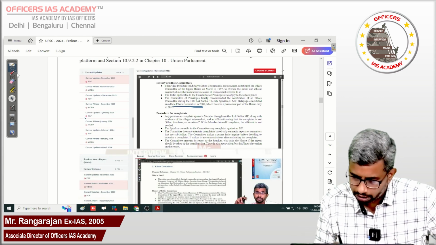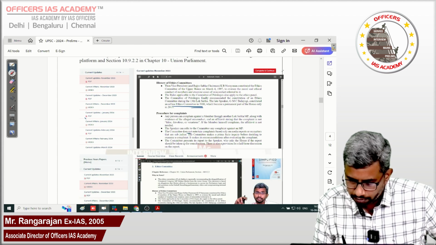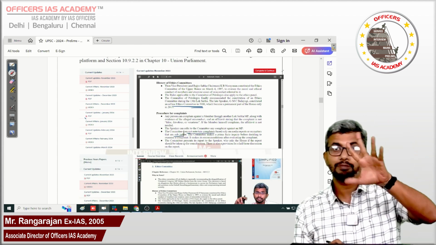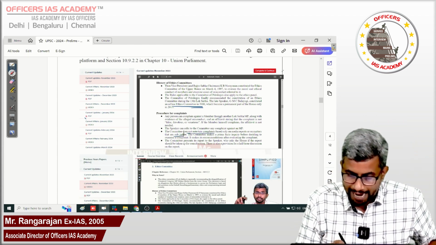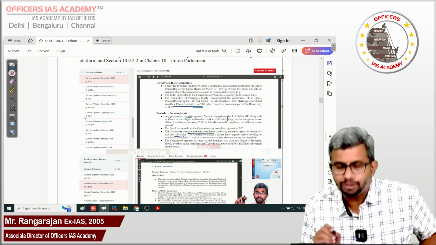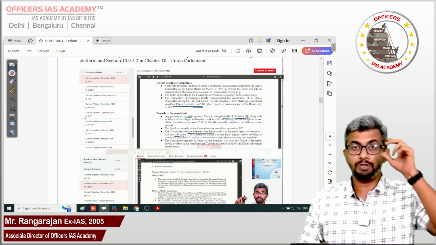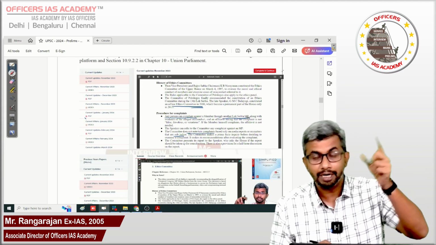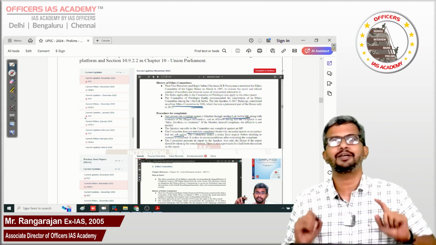it will not entertain complaints which are sub judice. So first and third statements are correct. Any person can complain, but only through another Lok Sabha MP. So it's not only a Lok Sabha MP who can complain. Anybody can complain, but it should be through a Lok Sabha MP. So the second statement is incorrect.